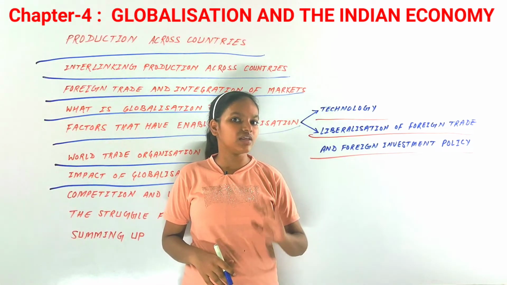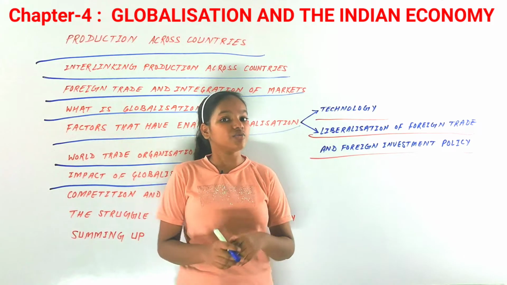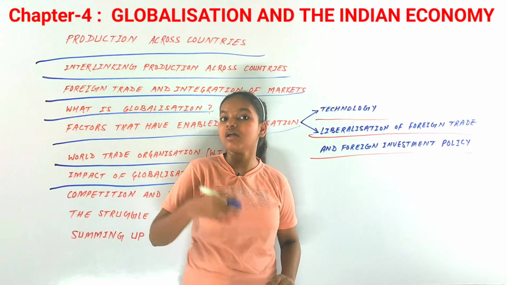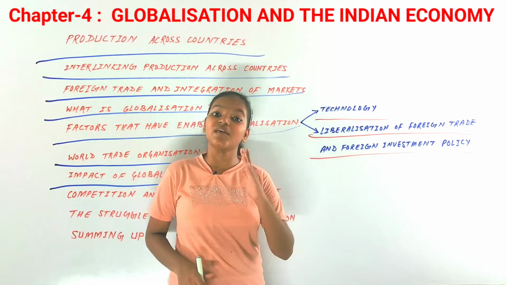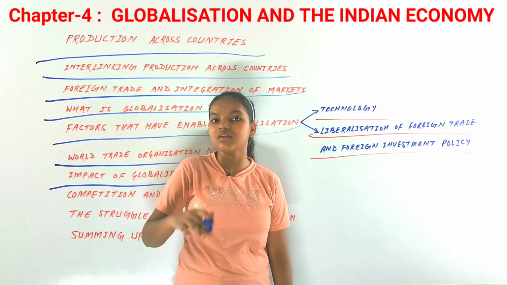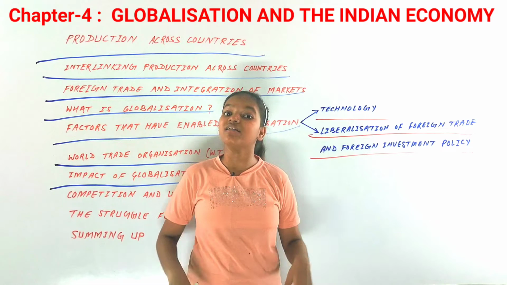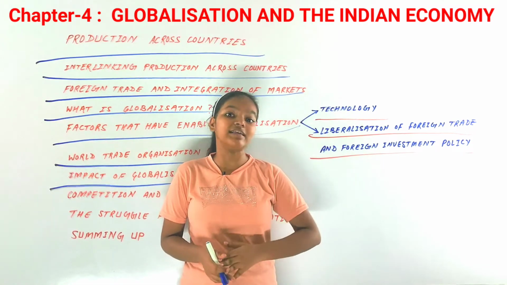Data is sent to Delhi newspaper or magazine printers through the internet, and there is even e-banking, where the money does not go hand to hand. And we have call centers in India for MNCs in different countries, which is also part of IT. So that is the impact of globalization in India.